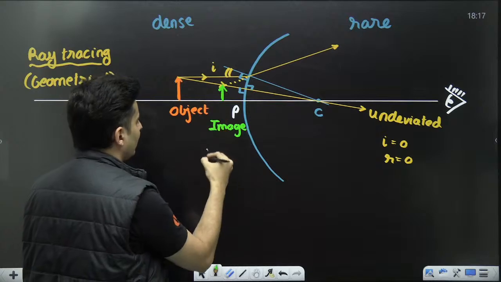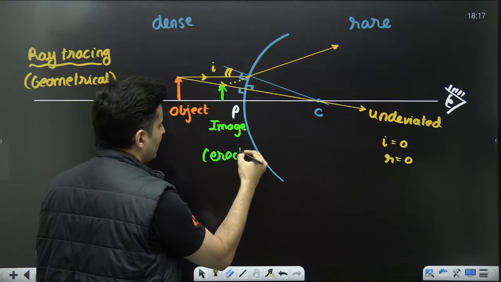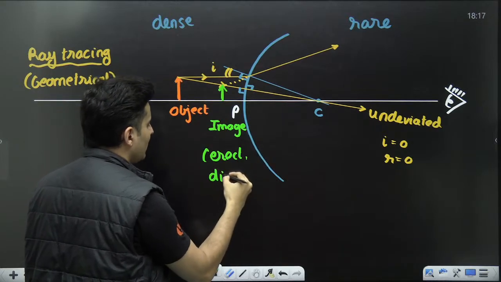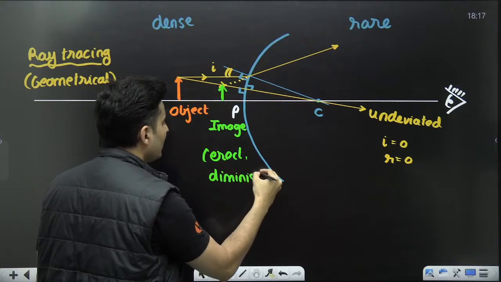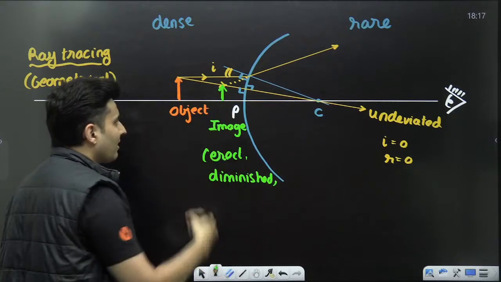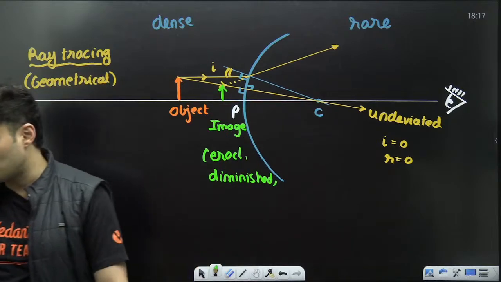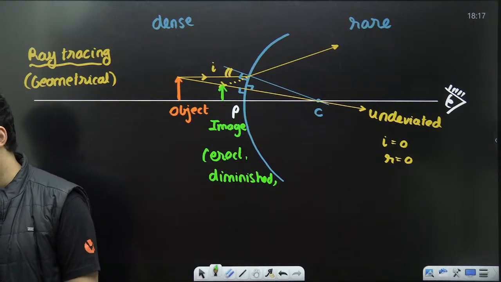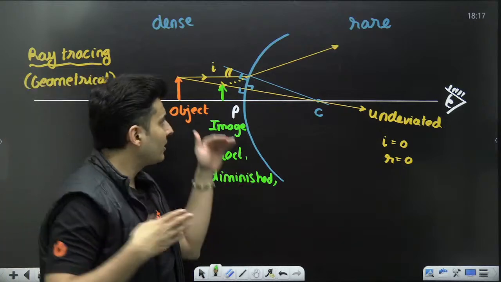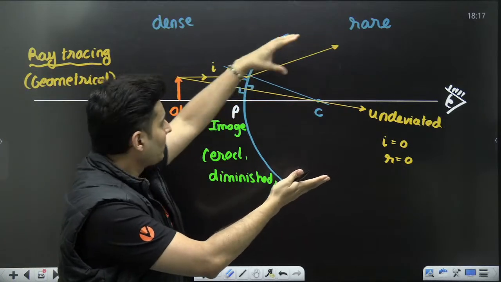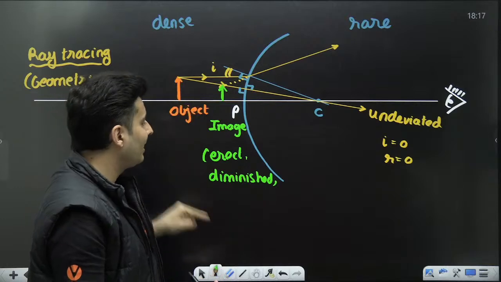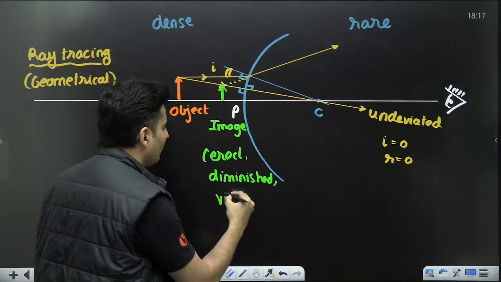I think it is erect. It is also diminished in nature. Whether it is real or virtual, come on, let's see if you guys can get this. Are the rays actually meeting? No, right? You have to extend them backwards to make them meet. That means it is virtual in nature.